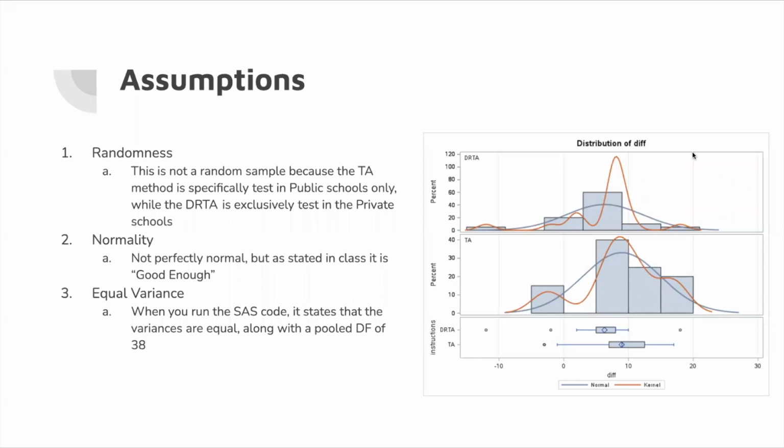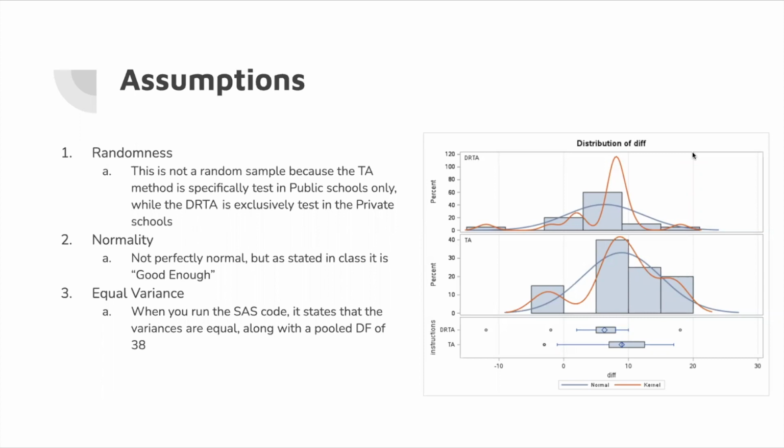One of the first things you want to do with your 2 independent sample t-test is address the 3 assumptions, these 3 being randomness, normality, and equal variance. With the first assumption of randomness, we concluded that this was not a random sample because the TA method is specifically tested in public schools only, while the DRTA is exclusively tested in the private schools.